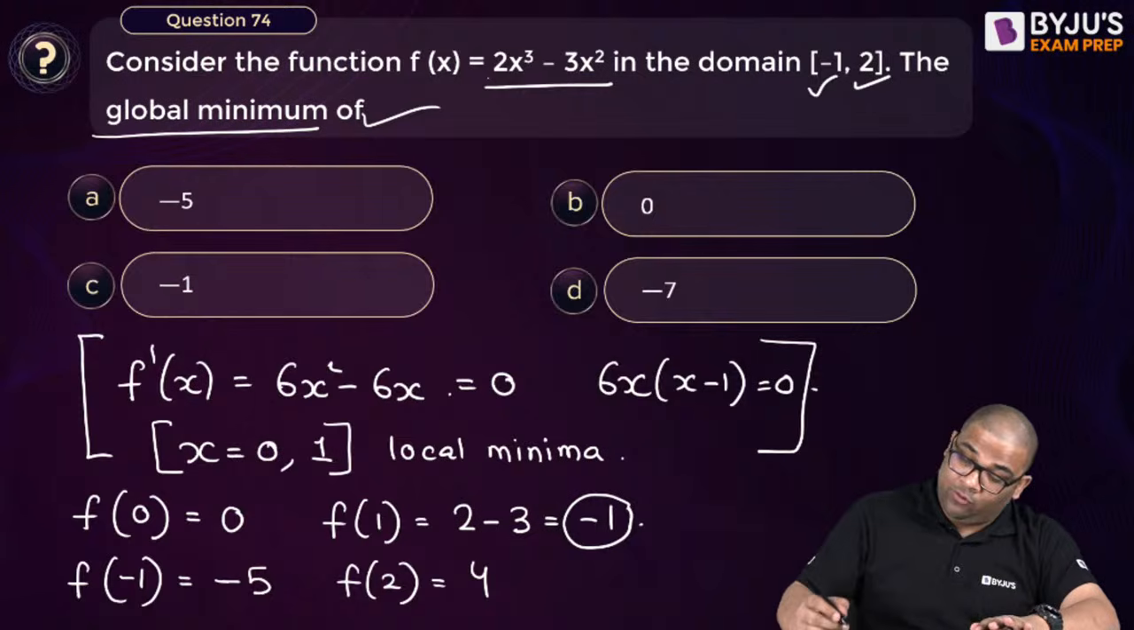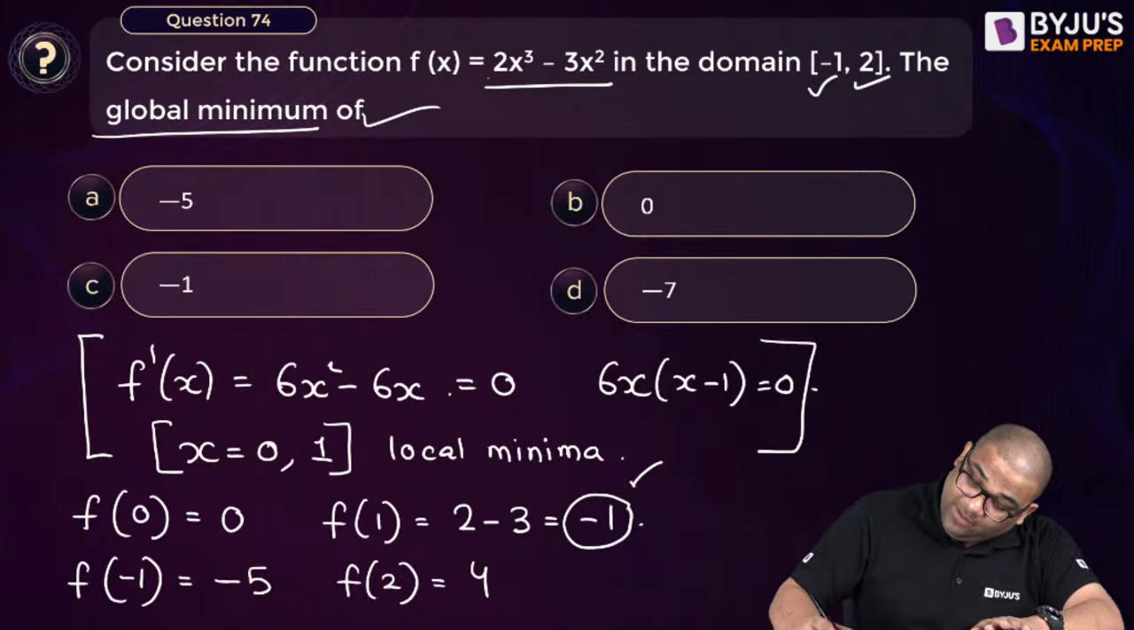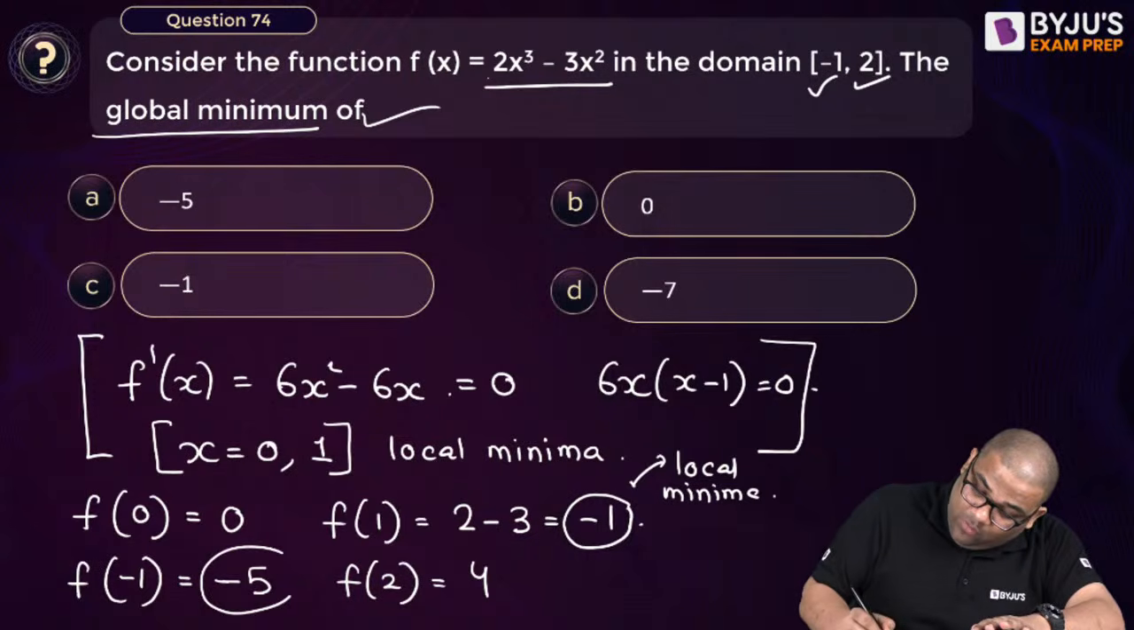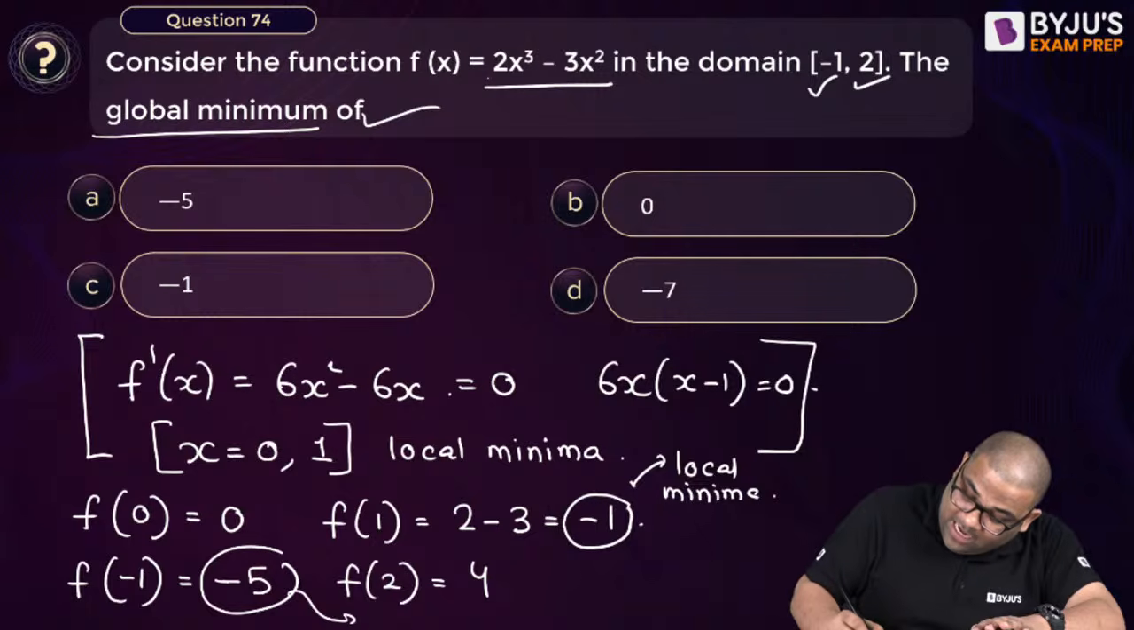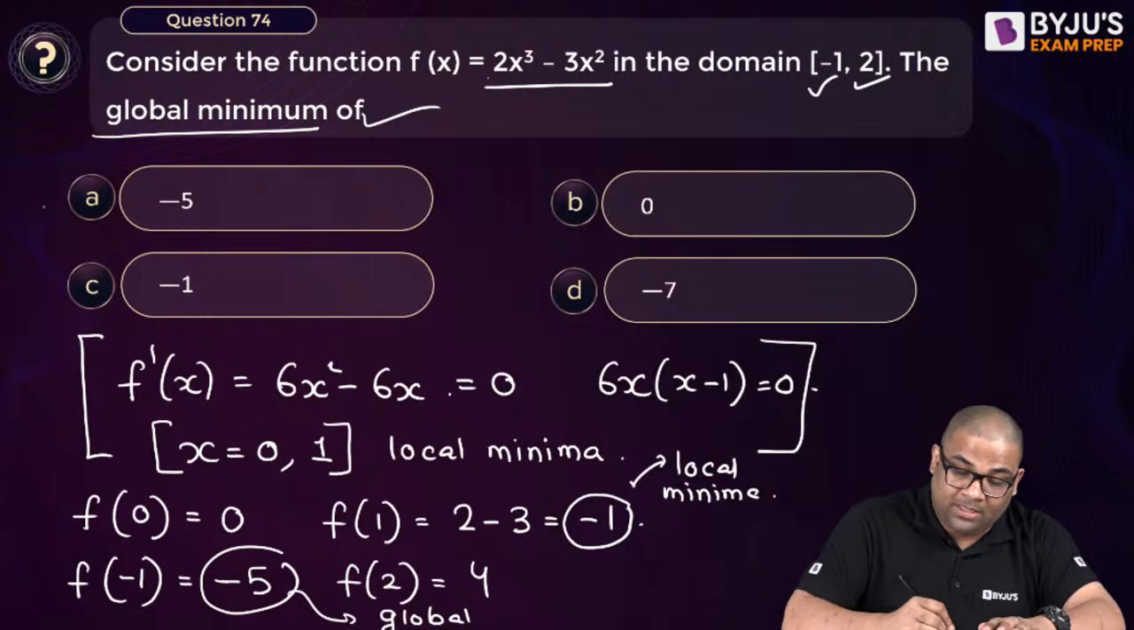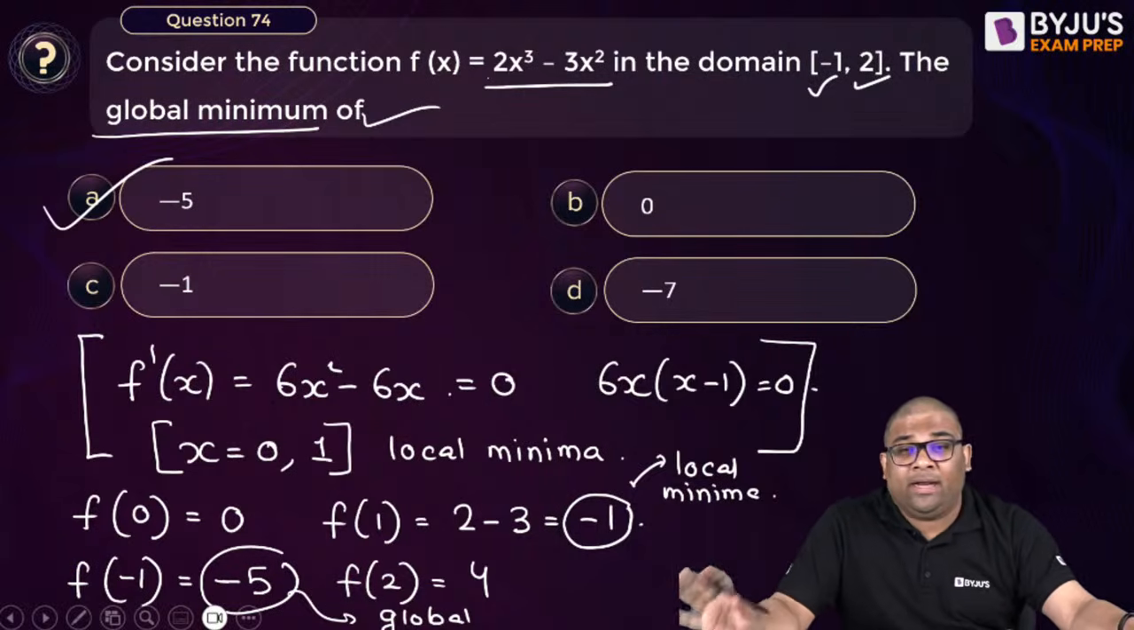So you can see that out of these, this is the local minima, right? But this is the global one. Global means I have to see the whole domain, right? In the whole domain, this is the global one. So the answer is minus 5. You can see that these questions are similar to GATE only.